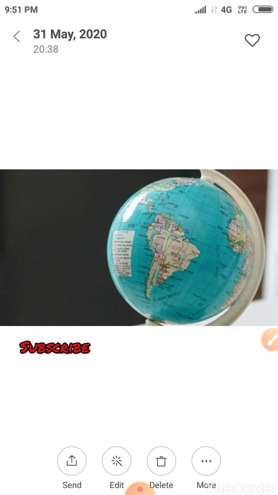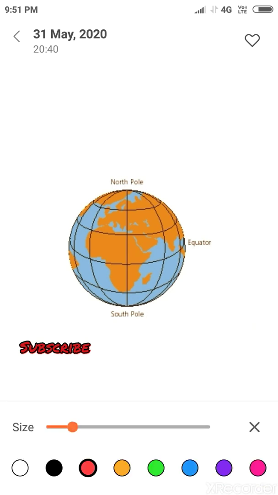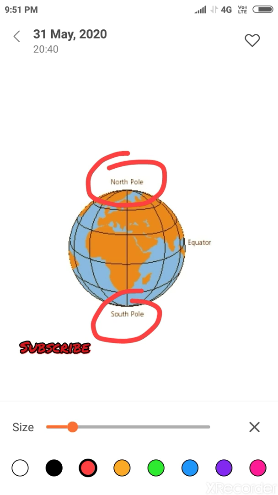So, coming to the next topic, poles. Look at this picture. The top and the bottom of the earth are called the poles. They are similar to the top and bottom of the globe. The top is called the North Pole and the bottom is called the South Pole. I think this is clear to all.